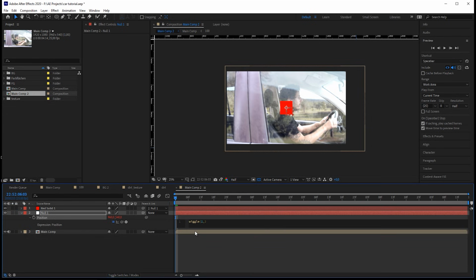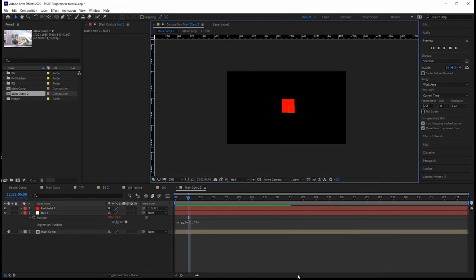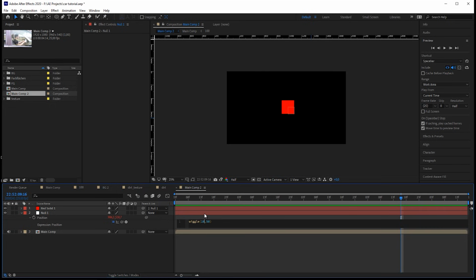And how much should it wiggle? Let's just do it a lot so you can see it, like 50 pixels. So I'm just showing you the red square now. So once a second, it goes about 50 pixels horizontally and vertically. And it does it in a really fluid and organic way. Okay, but what do we want to have for our car? We want to have the movement way faster, because it's driving and the road isn't that even, so it's really wiggling a lot. So let's increase the number to 16 times a second.